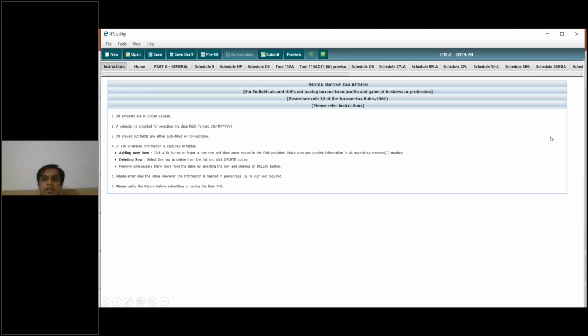Okay. Let's start with this ITR 2. This is the same form. Maximum details are the same. These are the Java utilities which are the same for ITR 1 and ITR 2. There are certain things which are not there, like we cannot file the income tax return using ITR 1 if there is any capital gain in the last financial year.